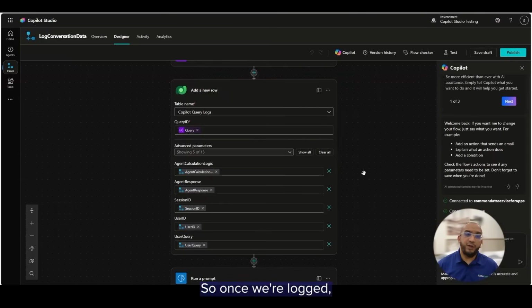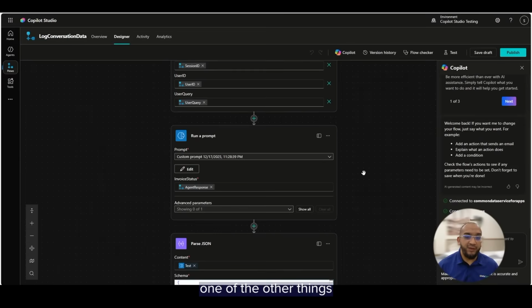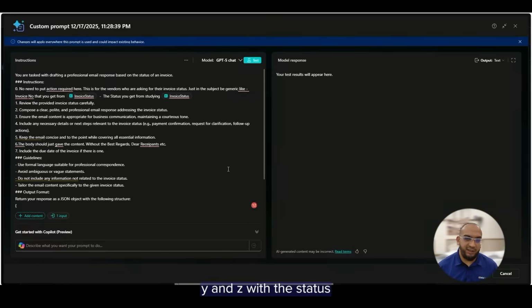Once we're logged, the next thing we have to do, and this is AI coming into action, is generate the email. So one of the other things the tool needs to be able to do is generate email. From this information, I want you to go ahead and generate an email to this X, Y, and Z with the status. And think about it this way: this is something you probably use on a daily basis.